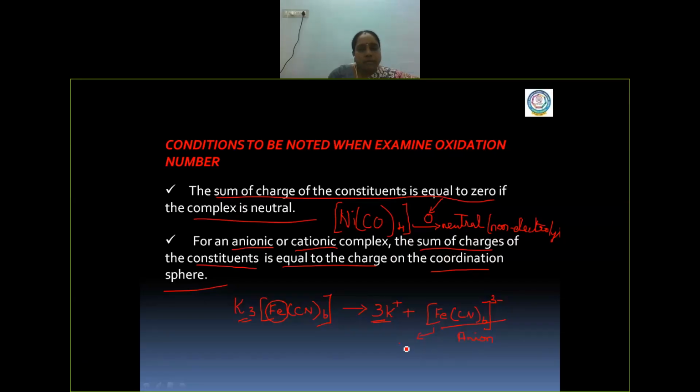Now, how to find the oxidation state of iron? You can identify it from this. So these two conditions you have to follow when examining the oxidation number, right?